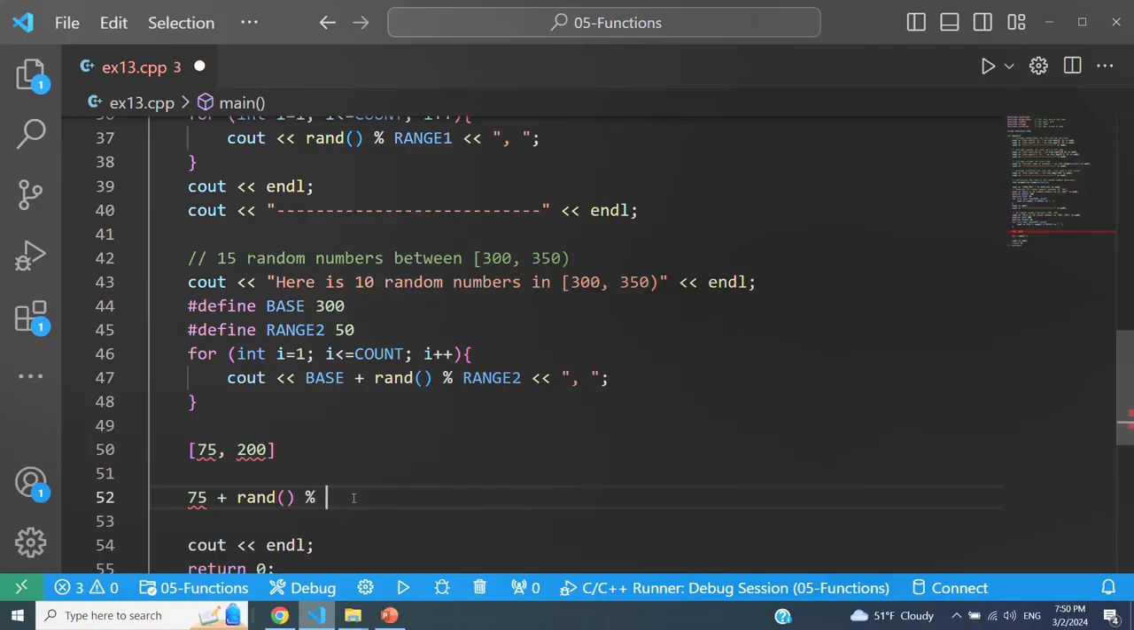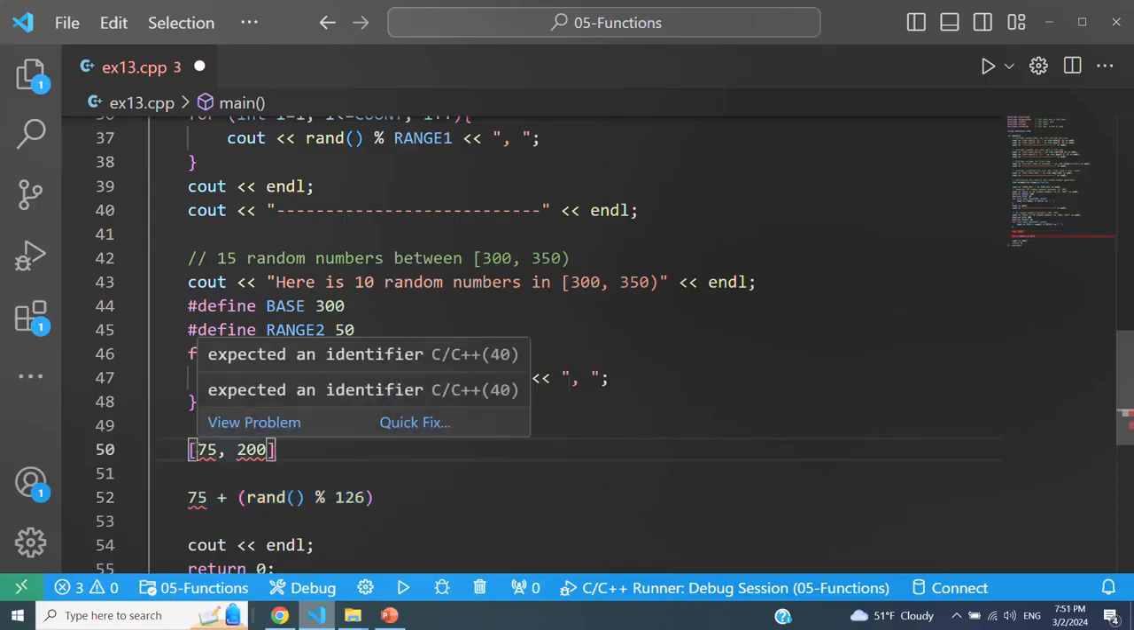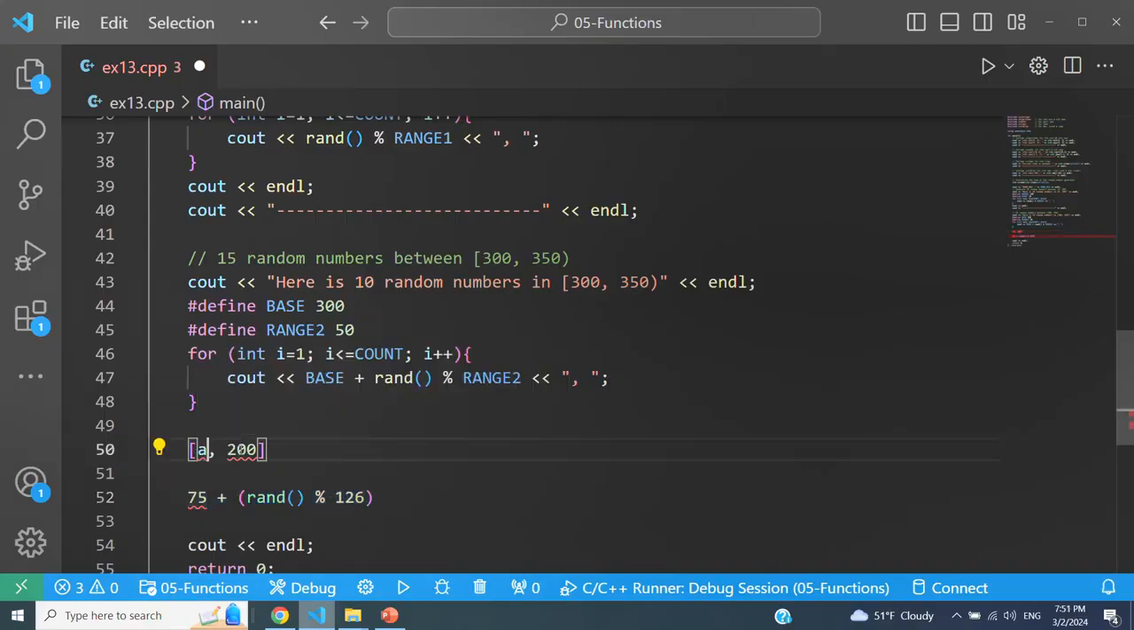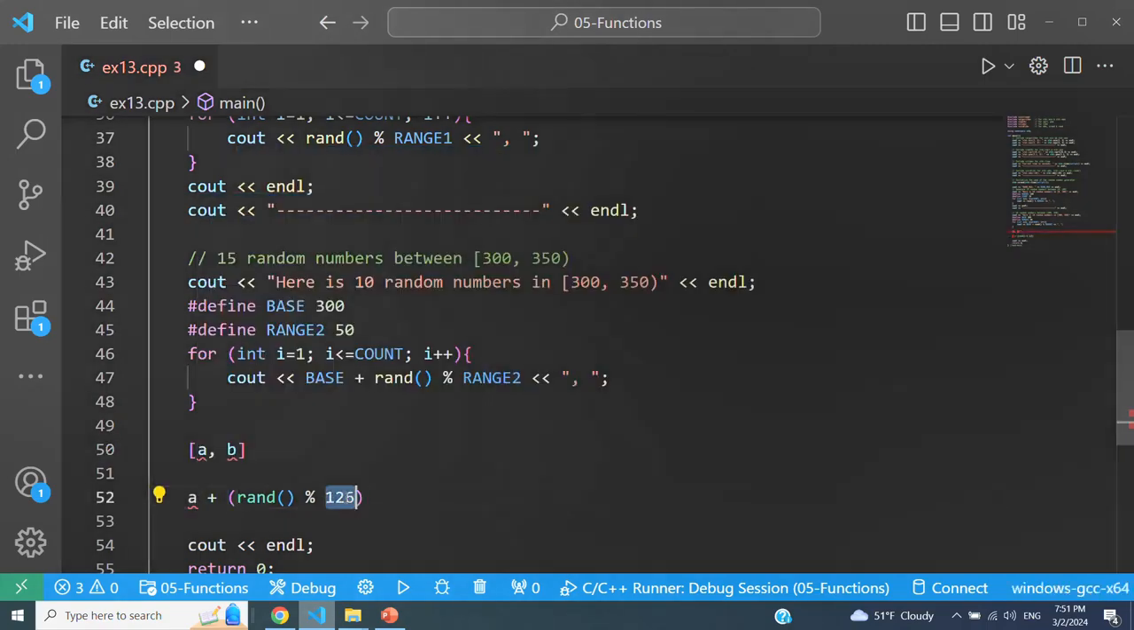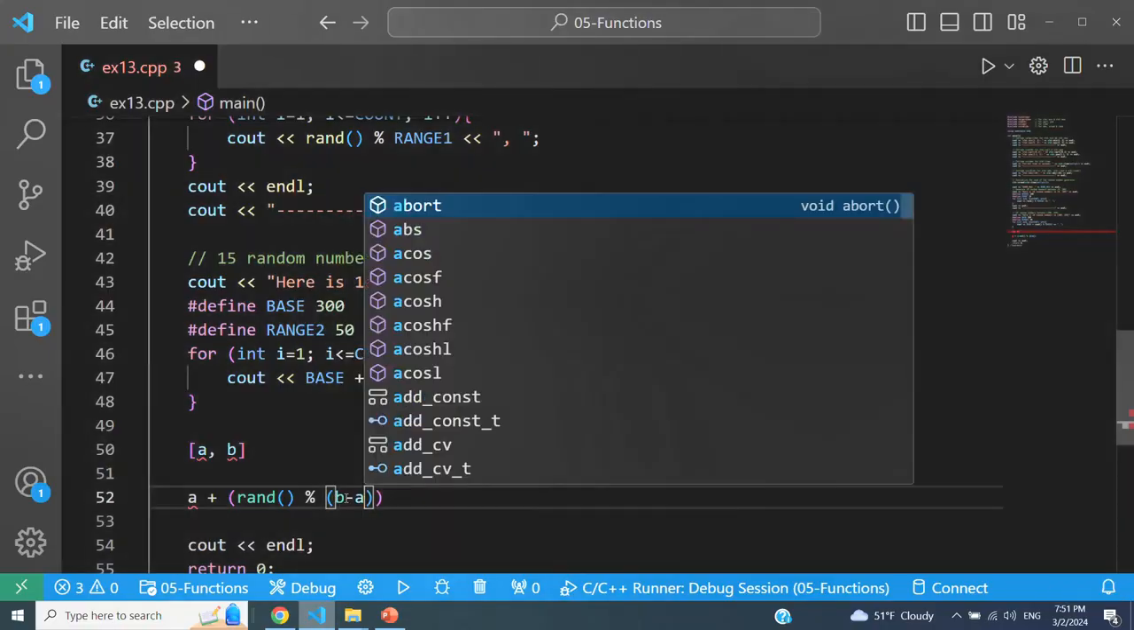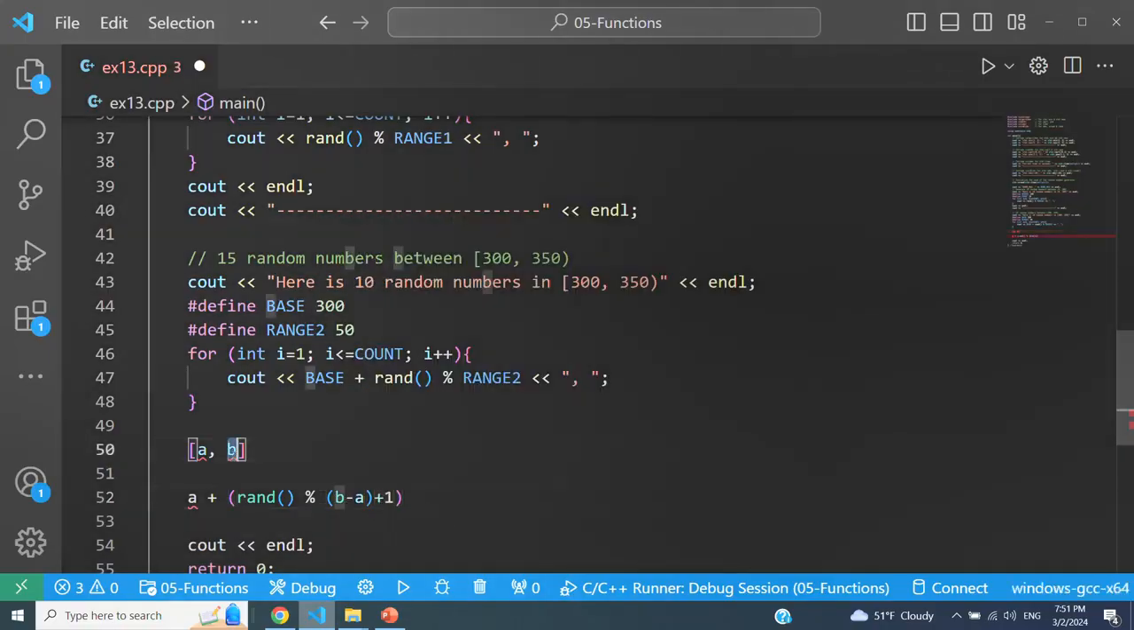125. But we need to take the modulo with 126 so that 125 is one of the potential random numbers. And if we add 75 to it, you're shifting this range to start at 75. So this is how you generate a random number in this range. It doesn't matter what these values are. It could be a and b, and all you have to do is add a, and the modulo has to be b minus a plus 1 if b is included in the range.